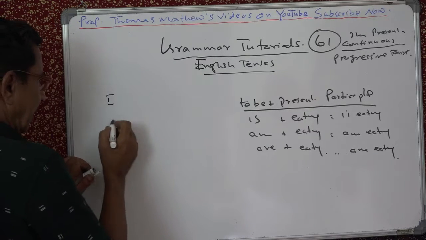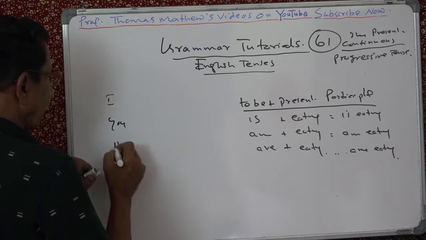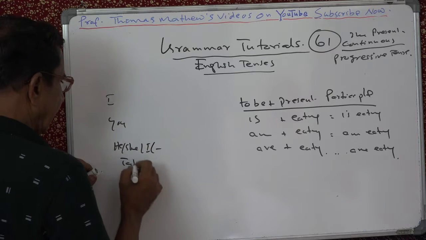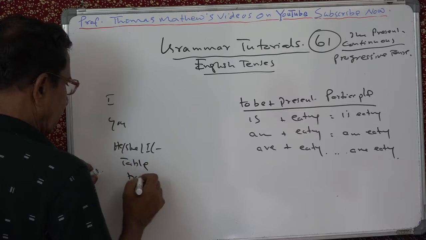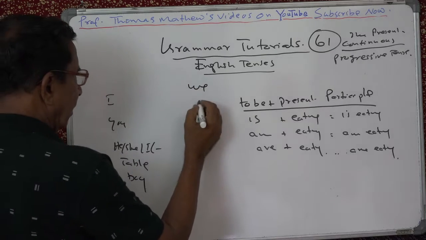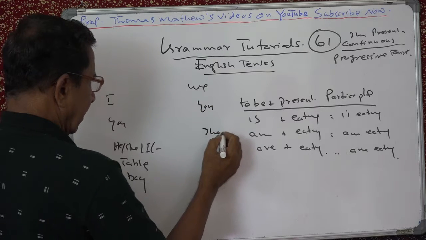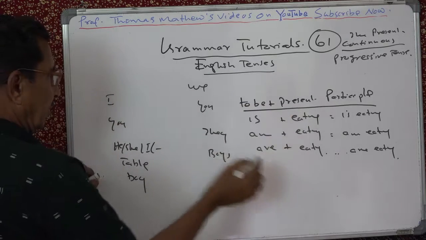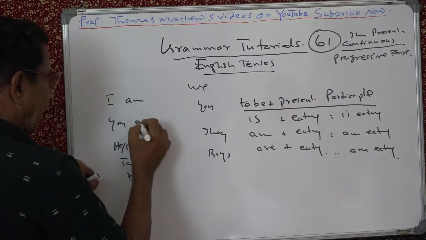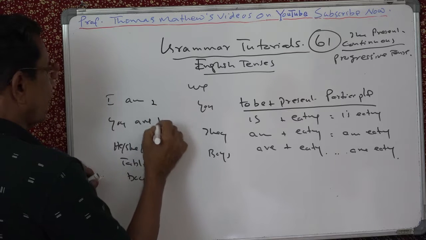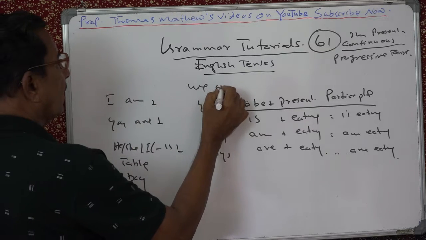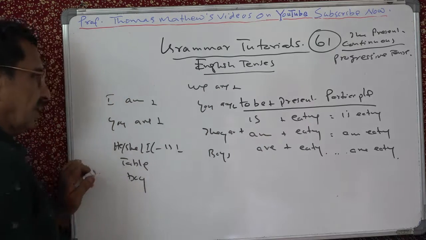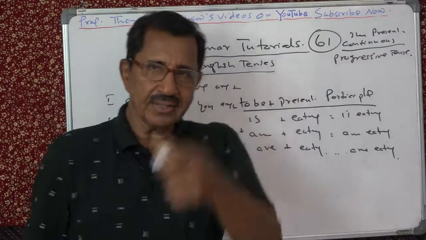I; you, he, she, it, or any word like table or boy, etc. Here we have we, you, and they, or boys, like that. So what do you do? There are three forms, you know, am, are, is, plus. We are, plus. What is the plus? The ing form. And what do you call the ing form? Present participle.